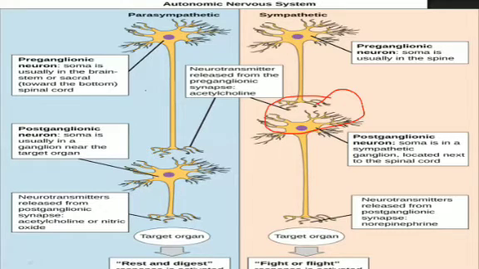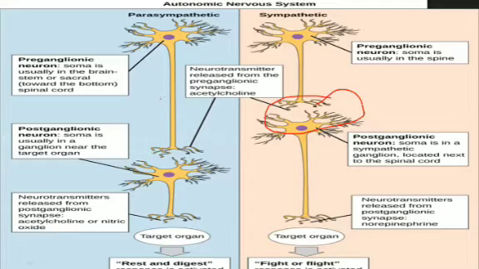If you compare this with the parasympathetic, the soma is in the brain and sometimes in the spinal cord, so it performs its function gradually, very slowly. It keeps the situation at rest.